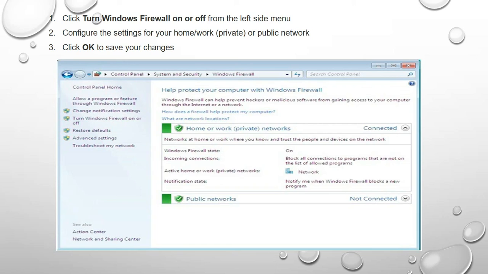You have to make it on. Go for control, system security, Windows firewall, then make your Windows firewall on. Then configure the setting for your home or work, private or public network. After that, you have to save that by clicking the OK option.